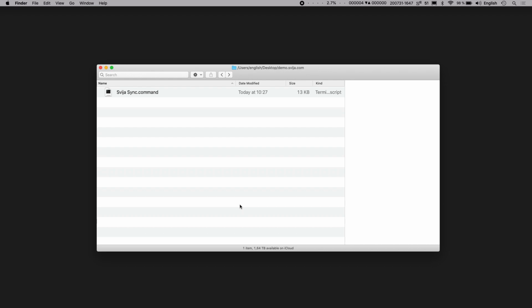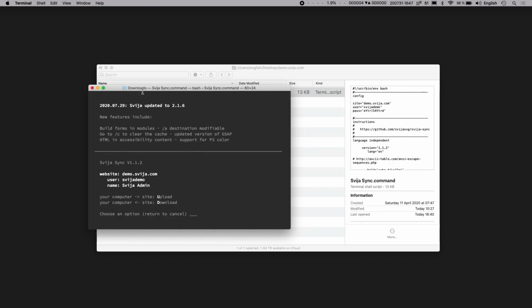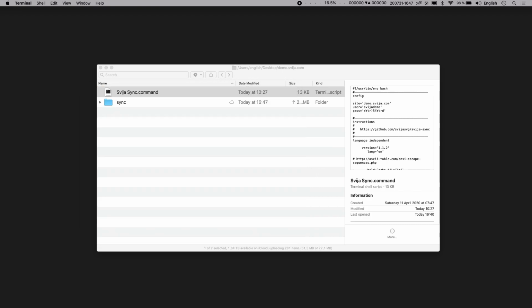What it's like to actually use Svija. First of all, I have Svija Sync, which I downloaded from the docs.svija.com website. I'm going to start it up and download all the files from my website. I can place Sync in my folder because there are no files yet. This will take just a second. Now you see that Sync is there in my folder.